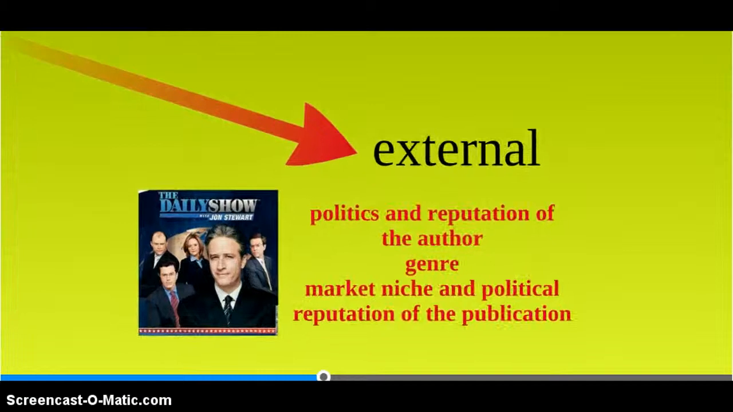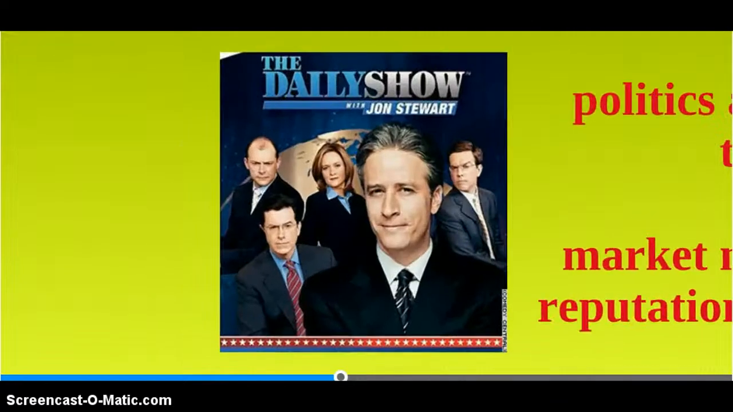External factors to look for include the politics and reputation of the author, the genre or form that the text takes, and the market niche and political reputation of the publication.